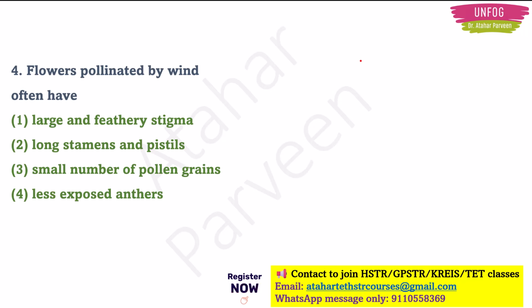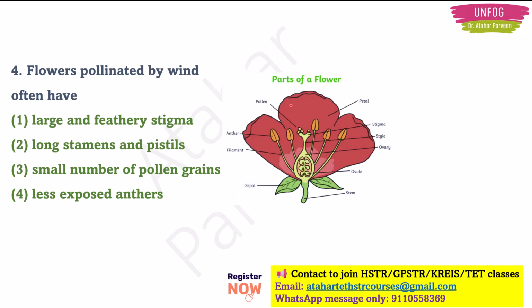Flowers which are pollinated by wind often have... So it is asking, flowers which are doing pollination by wind, what are their features? Okay. So for this we'll first look at the diagram of the flower. Now this is a flower. It will have certain reproductive organs, right? So we have the anther here and we have a filament here. This anther and filament are the male reproductive parts of the flower.